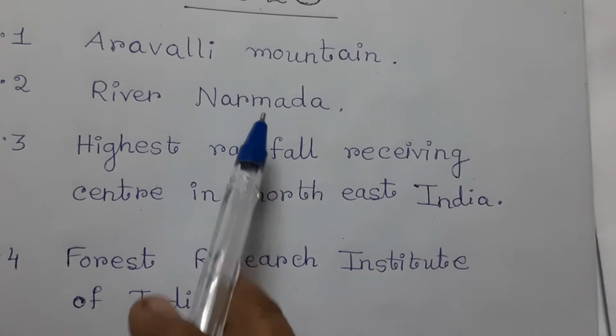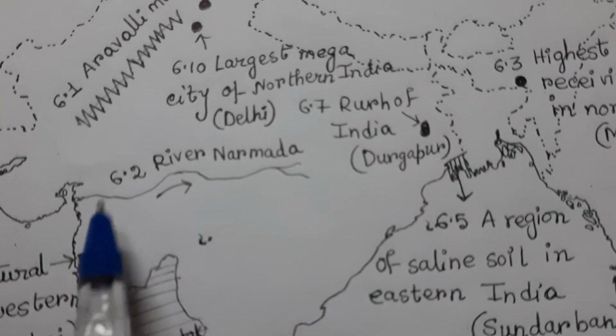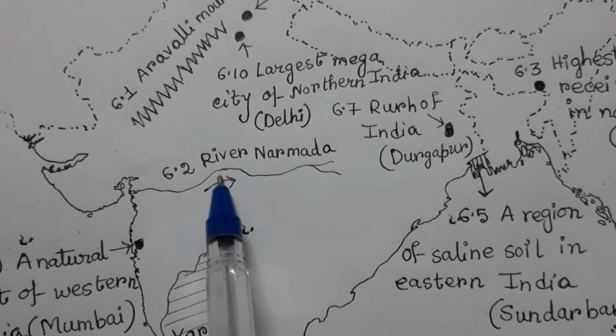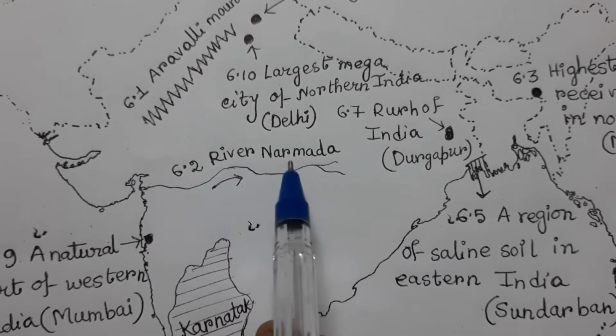6.2 is River Narmada. Here is the River Narmada. This is the direction, and write 6.2 River Narmada.